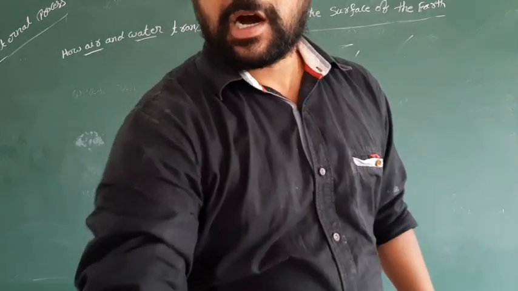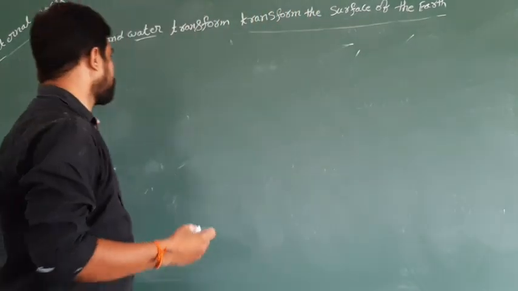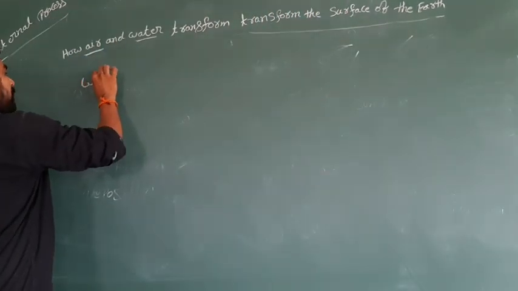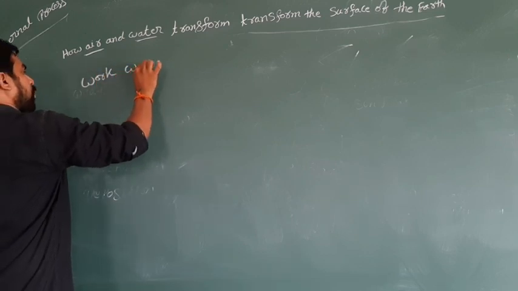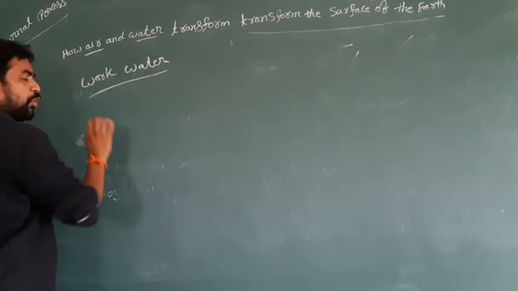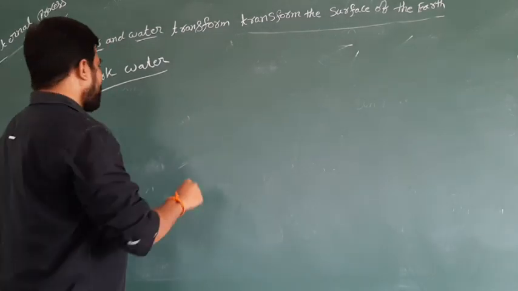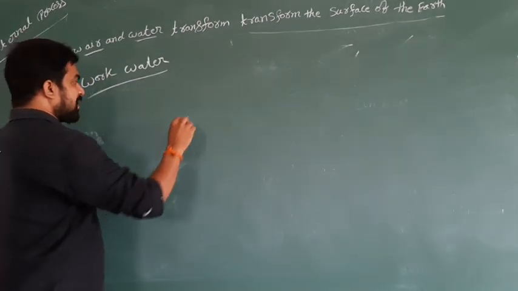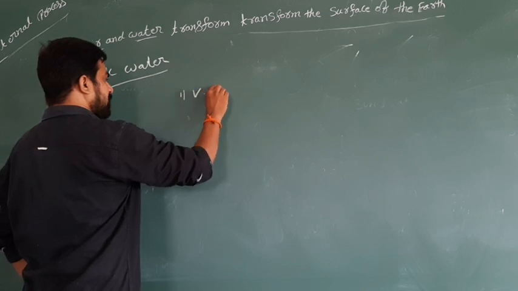Now see the work of water. Because of water, what areas are going to be formed? I am going to explain that. The first one is called V-shaped mountains.